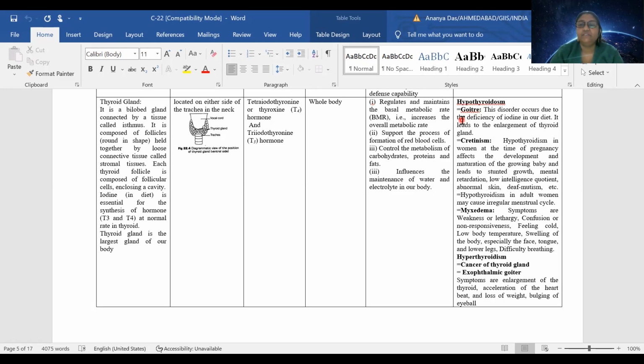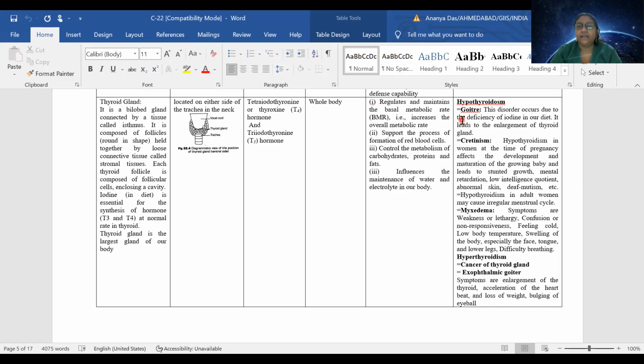The growth of the child will be slow and there will be mental retardation, low intelligence quotient. The skin will be thick and the child will almost not have very effective sense organs, auditory response.